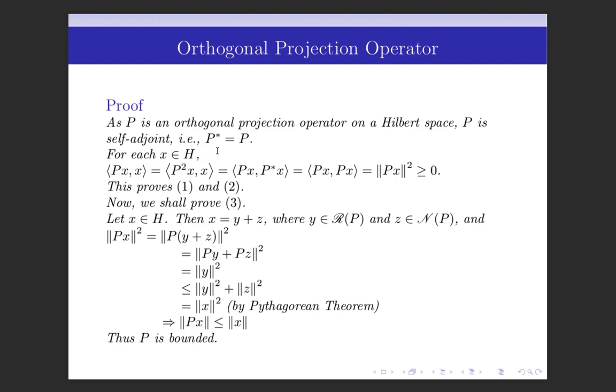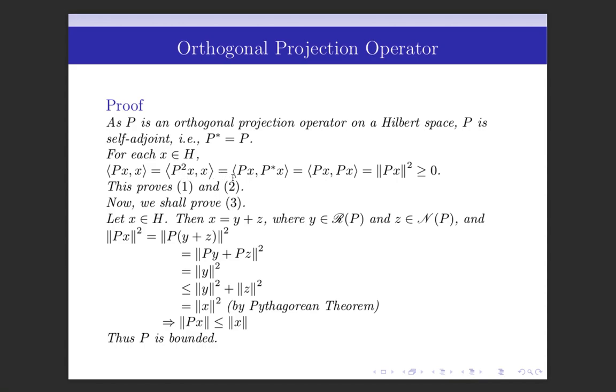As P is an orthogonal projection operator on a Hilbert space, P is self-adjoint by the earlier theorem. So P star is equal to P. And for each x belongs to H, the inner product of Px and x is equal to the inner product of P square x and x, since P is a projection operator, so P is equal to P square.